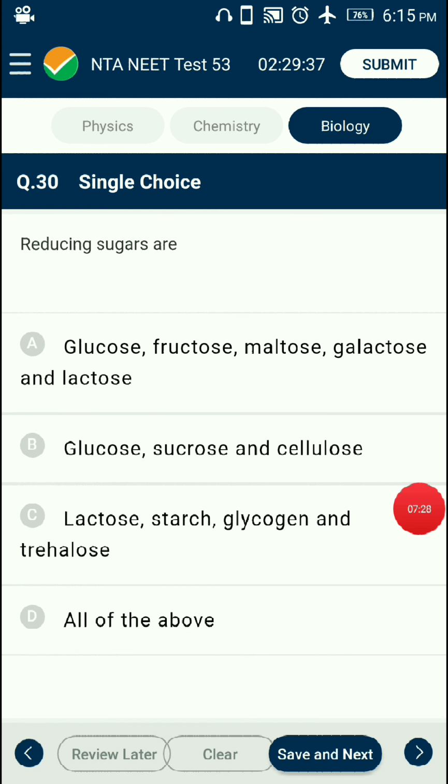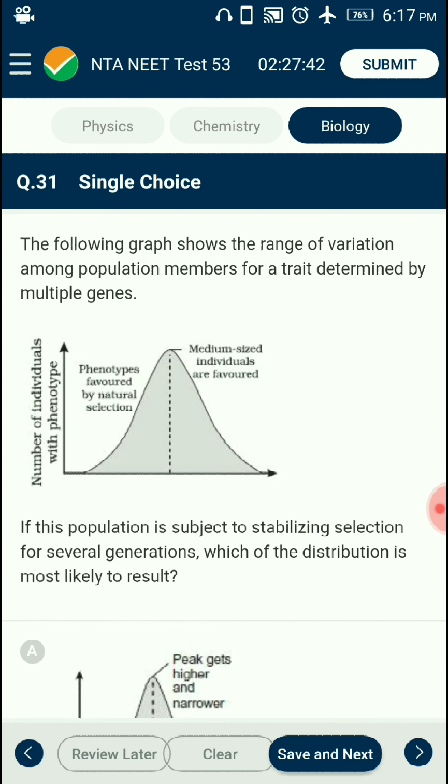Question number 30. Reducing sugars are the ones that have a free aldehyde or free ketone group. Monosaccharides are reducing sugars. Glucose, fructose, maltose, galactose, and lactose are reducing in nature. Cellulose, starch, glycogen, and trehalose are also reducing polysaccharides. So the answer for this question is option A, glucose, fructose, maltose, galactose, and lactose.